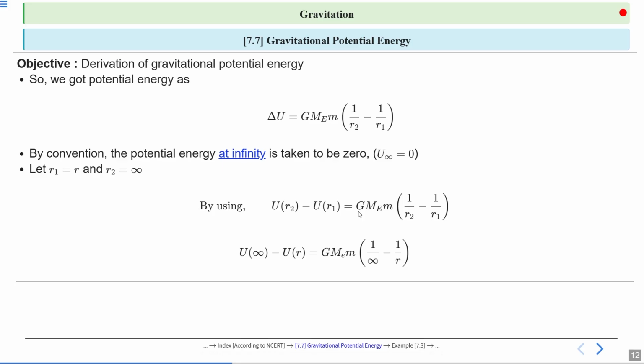U of infinity minus U of R is equal to G Me into m into 1 upon infinity minus 1 upon R. Since 1 upon infinity is 0, this simplifies to U of R is equal to minus G into Me into m divided by R. This is the formula for gravitational potential energy at a distance R from the Earth's center.